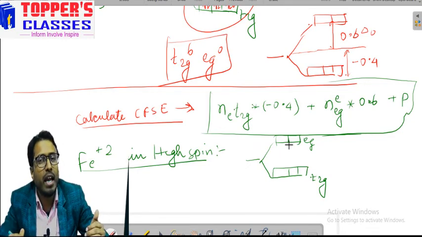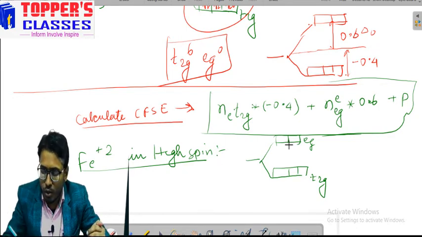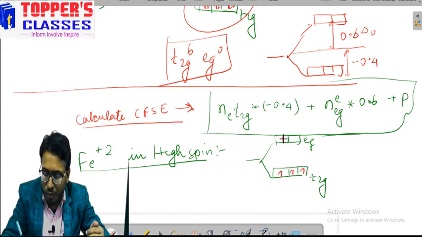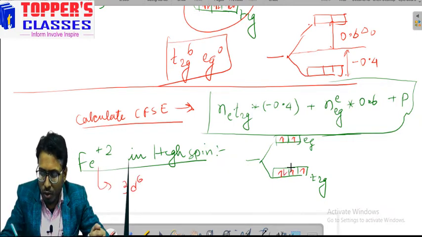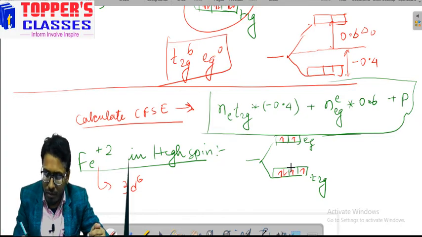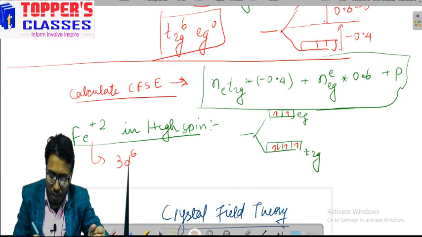So electrons will prefer to move into the higher state rather than pair with each other. So we fill 1 electron, 2, 3, 4, 5. How many electrons? Fe2 plus means 3D6, so one more electron is there.